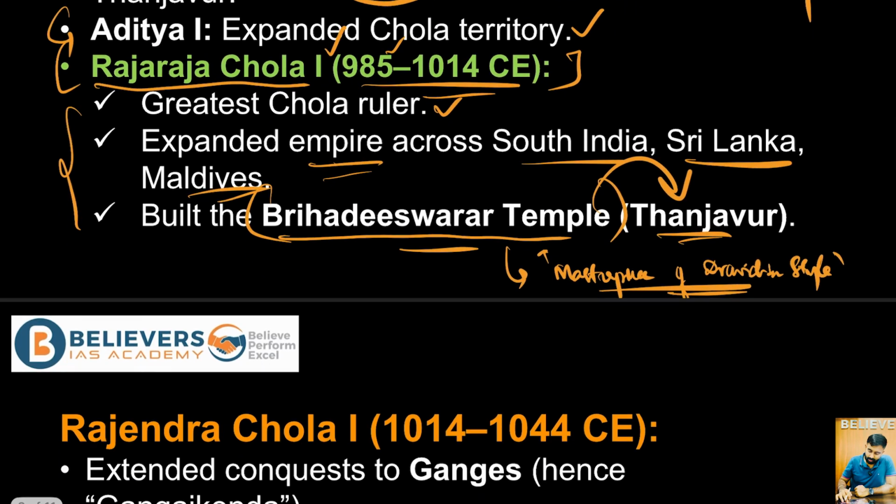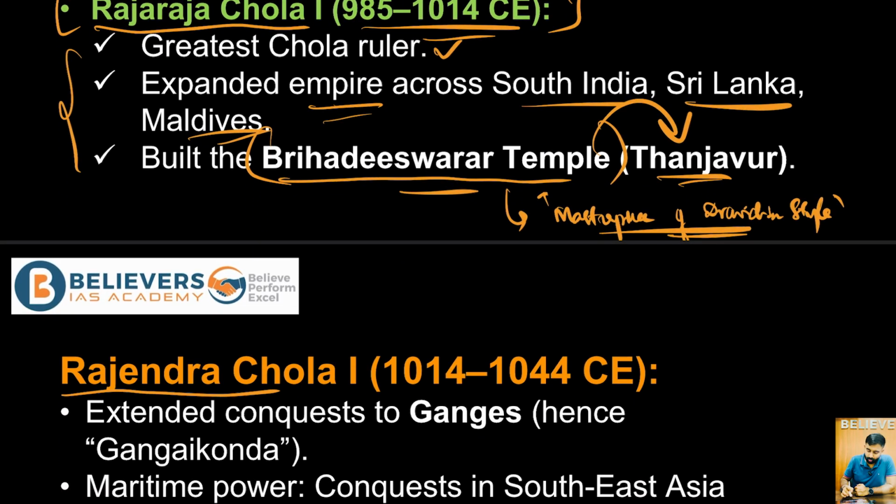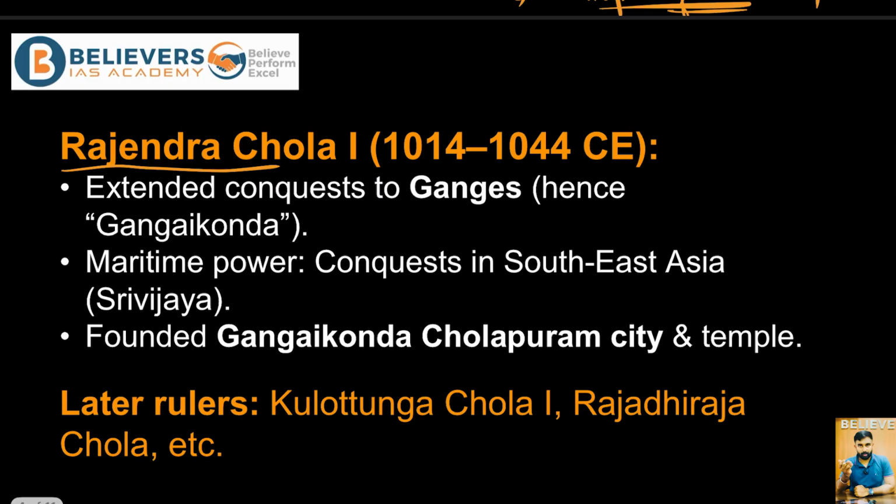After this comes another important ruler, Rajendra Chola I, right, who is mostly famous for his conquest in the Ganges region, and he is also called Gangaikonda, which means the conqueror or the emperor of the Ganges, right?